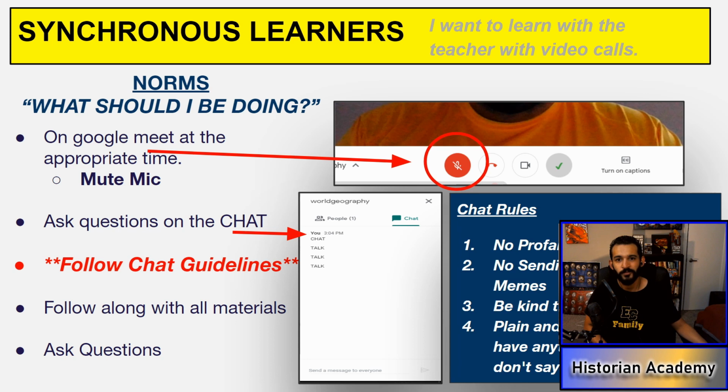It is that straightforward. Going back to my expectations. It's one thing for you to be distracted around yourself. It's another to distract others. Respect others and their opportunity to learn. Don't take it away from them. That's one of my pet peeves. It's one that makes me react. And then follow along with all materials and continue asking questions.